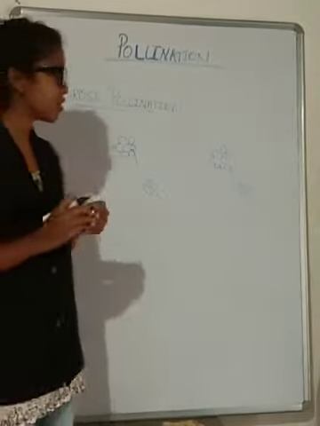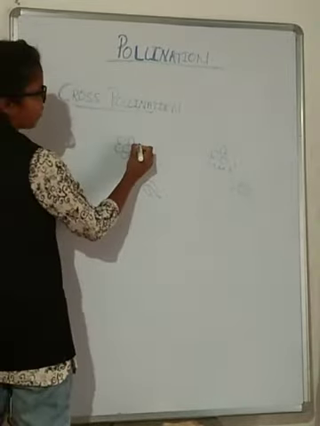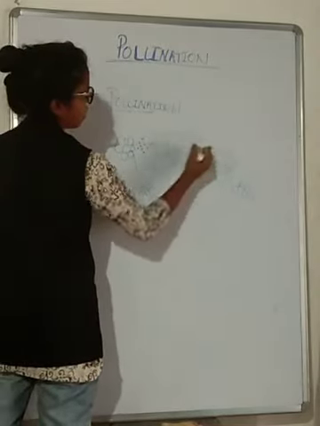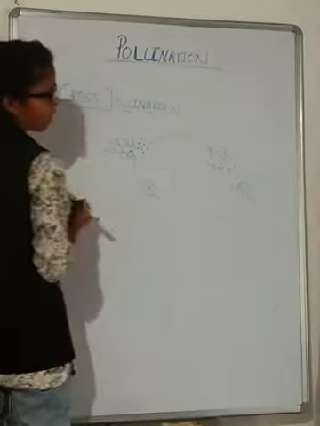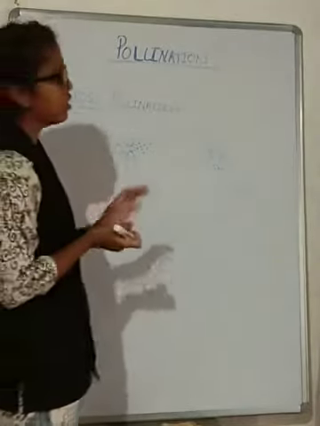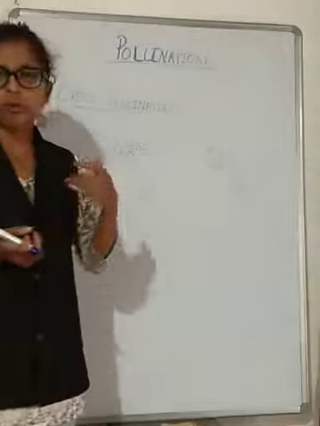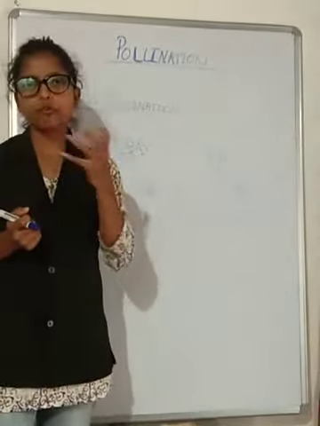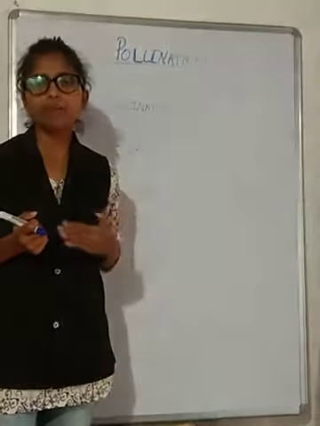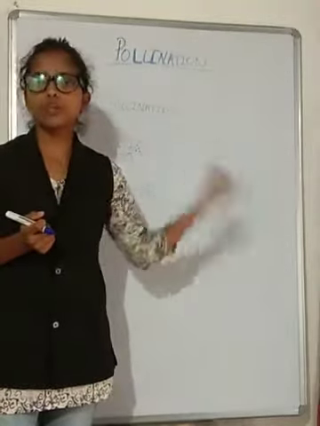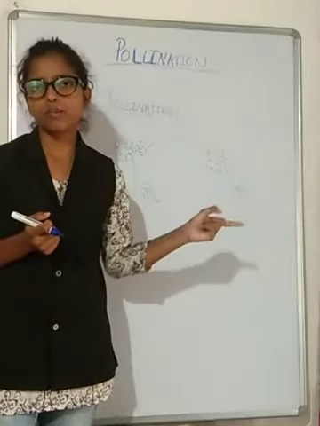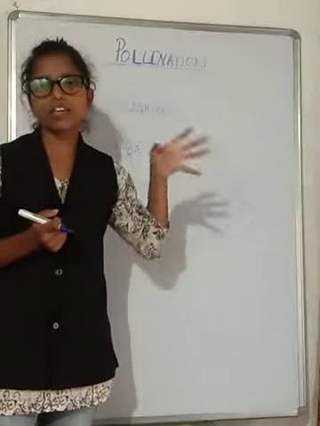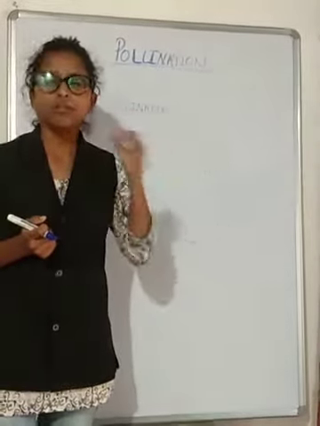So what can happen? The pollen from this flower, suppose these are the pollens, will land over the female reproductive part of another flower. So this is a kind of cross pollination which is occurring. Cross pollination here means the pollen from one flower of a plant will land over the female reproductive part, that is the stigma, of another flower of a different plant.